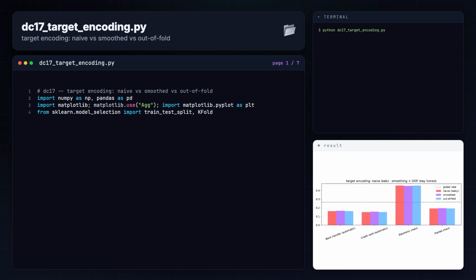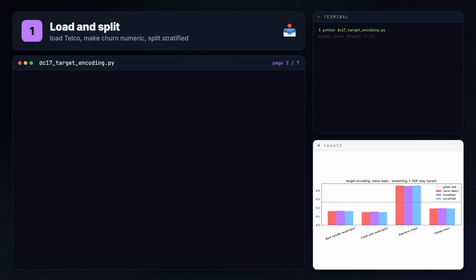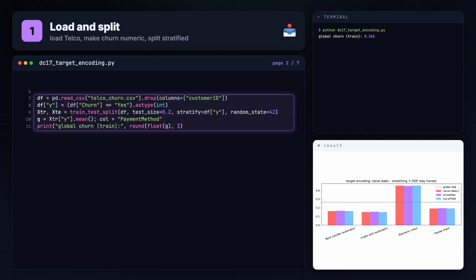Here's the program. We compute a naive per row encoding that leaks, a smoothed map, and an out of fold encoding, all on train. Then a clean test mapping. Load, drop customer ID, make churn numeric 0/1, split stratified, random state 42. Global churn rate on train is about 26.5%. That's our smoothing anchor.